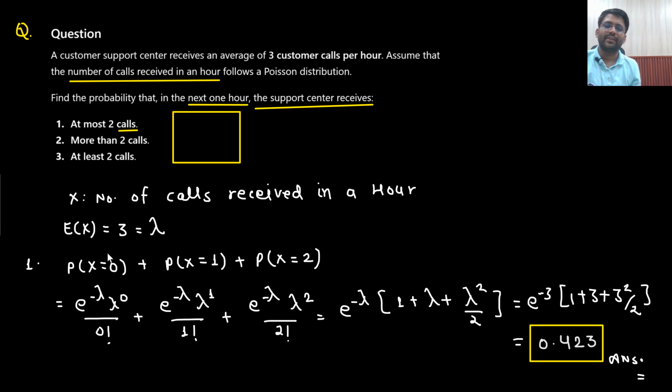At most 2 calls. Next, at least 2 calls. Bring at least 2 apples for me. So if you bring 2 apples, then also I am fine. If you bring 3 apples, then also I am fine. If you bring 4 apples, then also I am fine. If you bring 5 apples, then also I am fine.